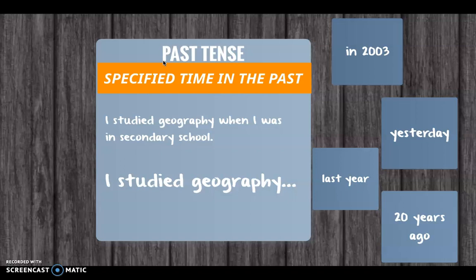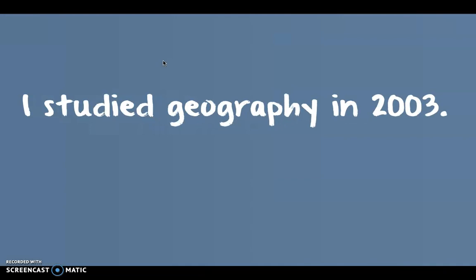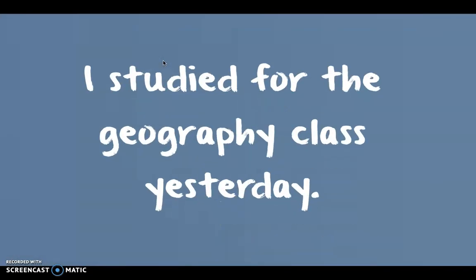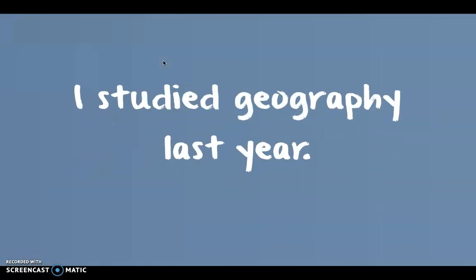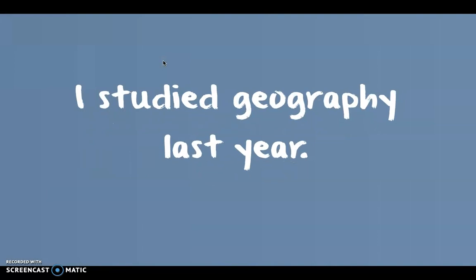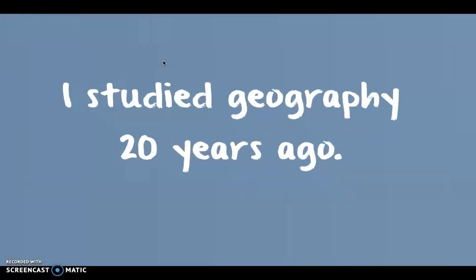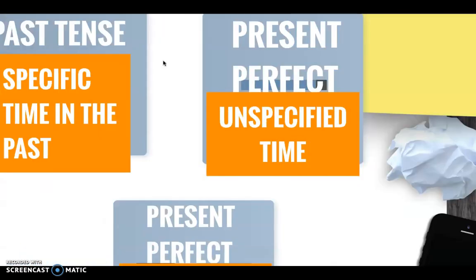Alternatives to this would be I studied geography in 2003, which is a very specific moment in the past. Or I studied for a geography class yesterday. Yesterday, once again, is a moment that has passed. It's completely over. Or I studied geography last year. Clearly done. I studied geography 20 years ago. Once again, done. Over. I'm not studying geography anymore.